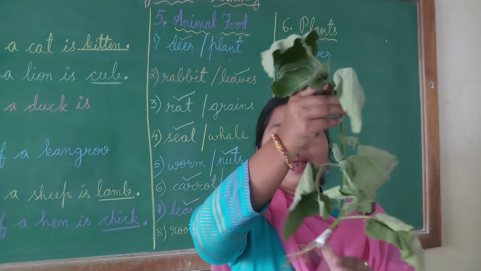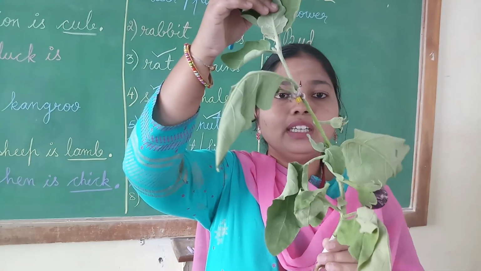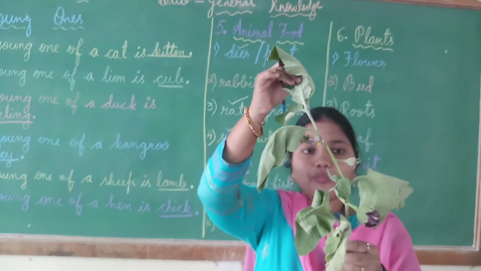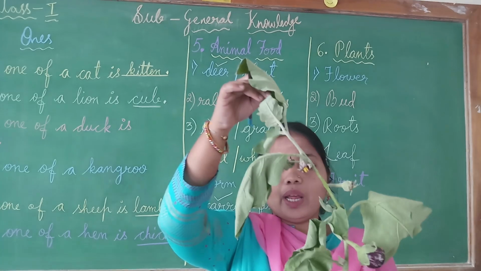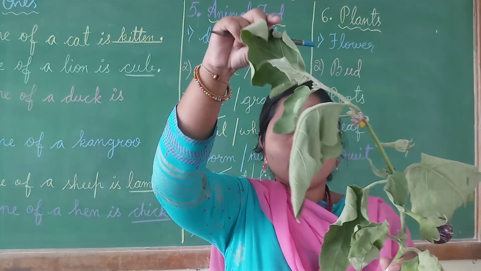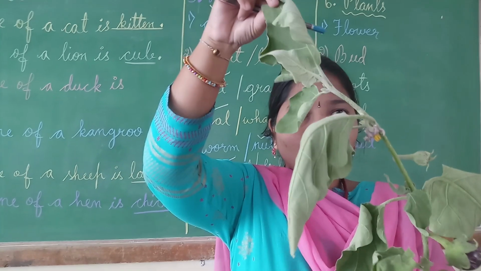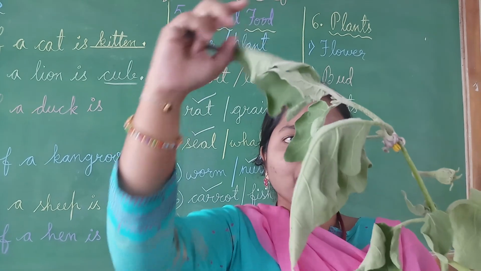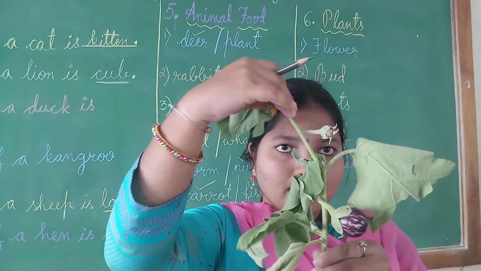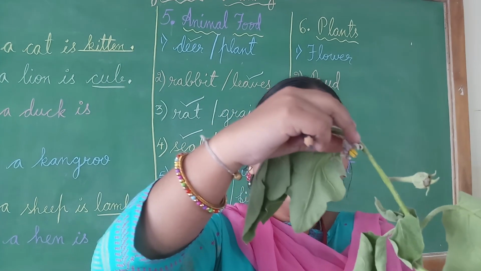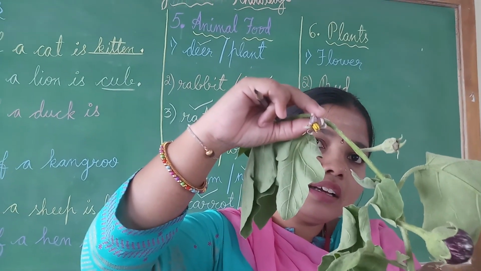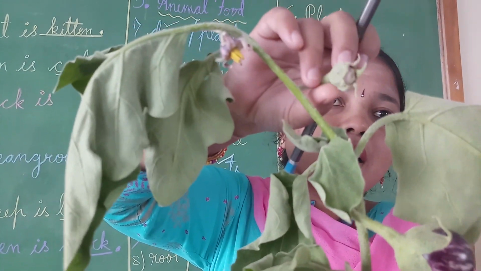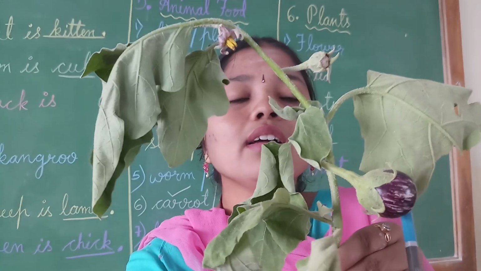Children, which kind of plant is it? It is a vegetable plant, children. Do you know? It is a brinjal vegetable plant. What are these, children? What do you call them? These are leaves. This is a leaf, and this is a stem. Are you able to see the yellow color? It is a flower. And what is it? Are you able to see here, children? It is a bud. And this is a fruit.